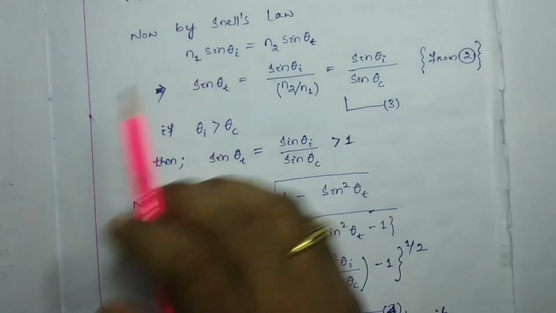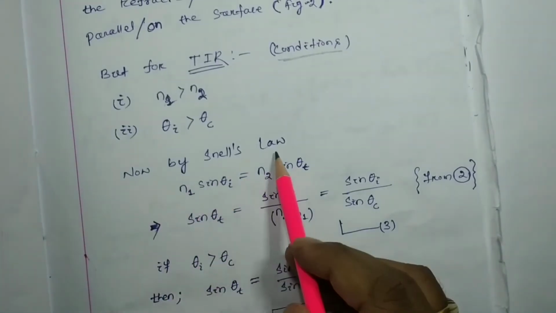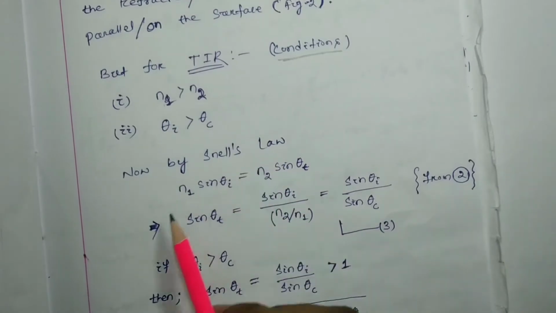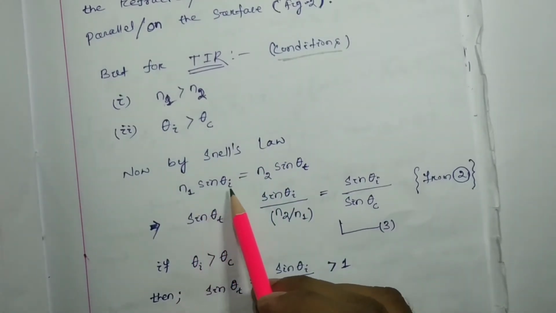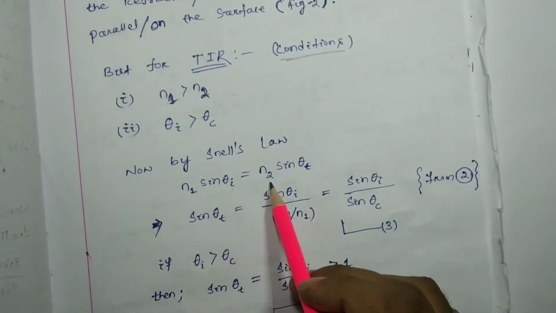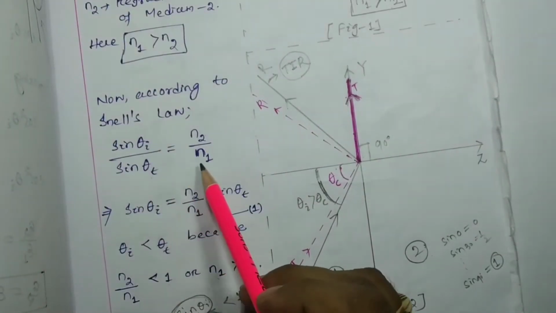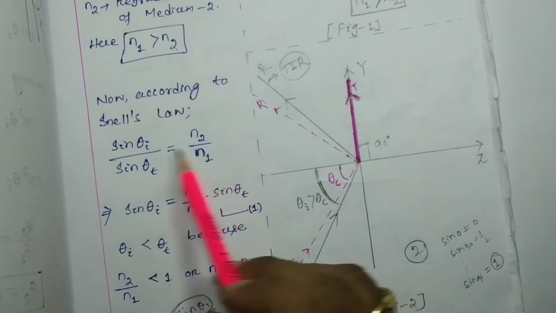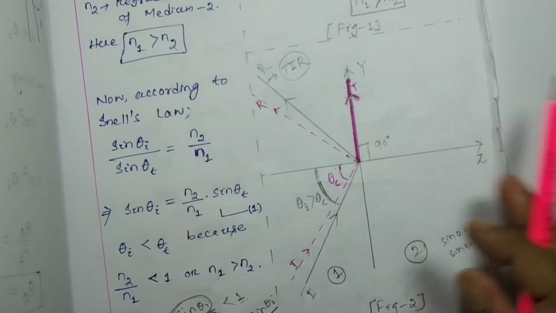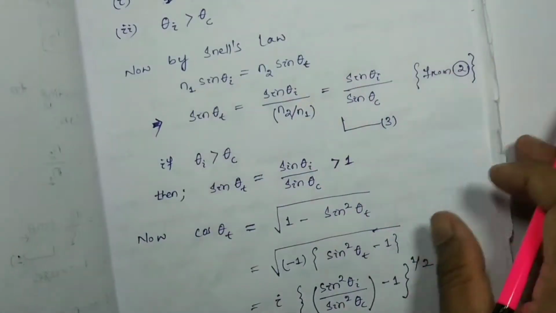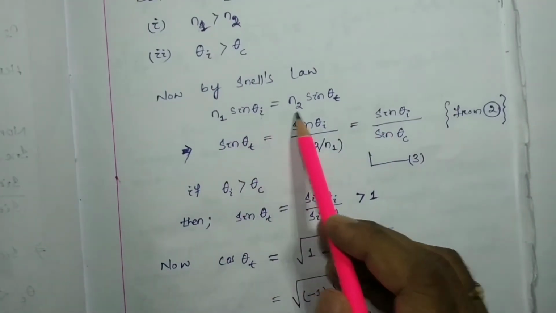So again, we have to consider Snell's law. According to Snell's law, n1 sin theta I equals n2 sin theta t.